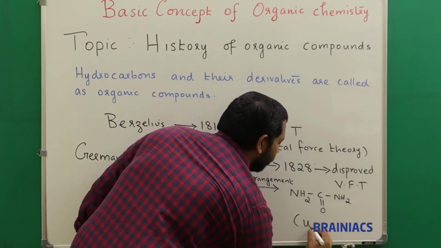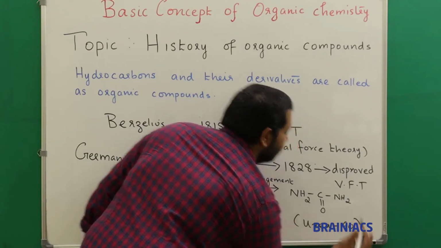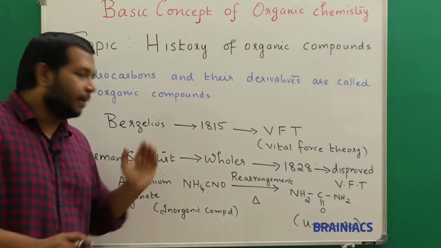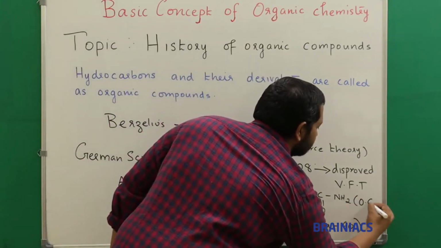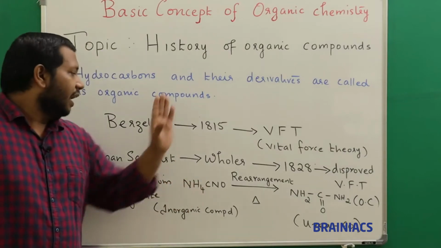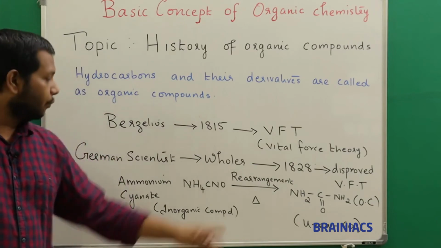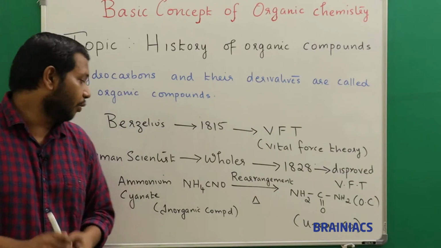This is nothing but an organic compound named urea with a molecular mass of 60. Okay, so he proved that you can prepare an organic compound, I will say this is an OC, organic compound. Very important. So he proved that an organic compound like urea can be synthesized in lab from an inorganic compound called ammonium cyanate, NH4CNO.